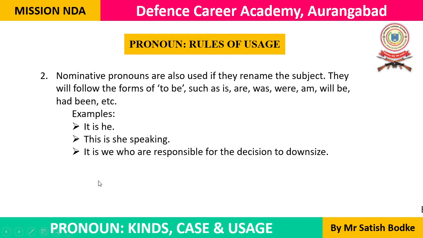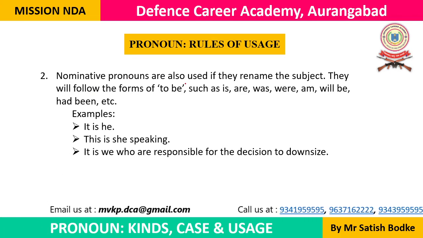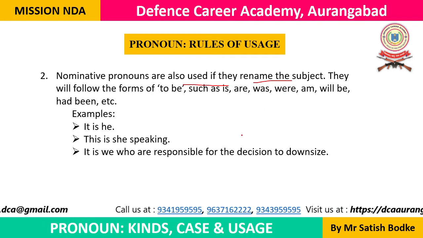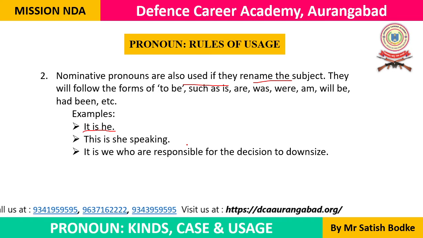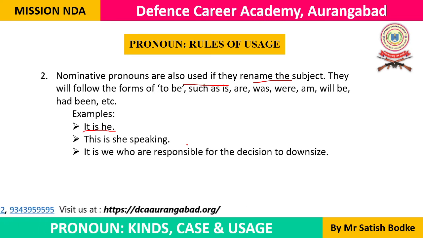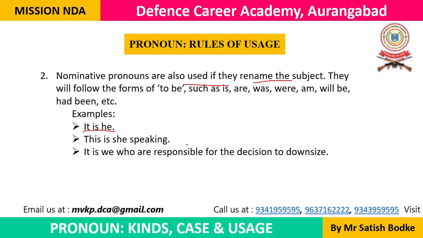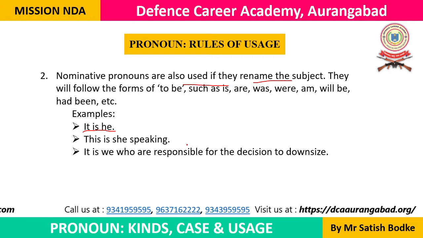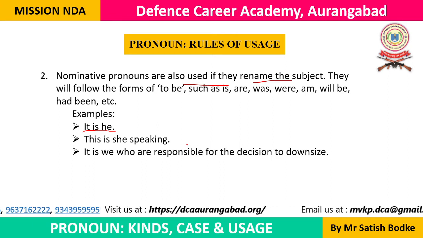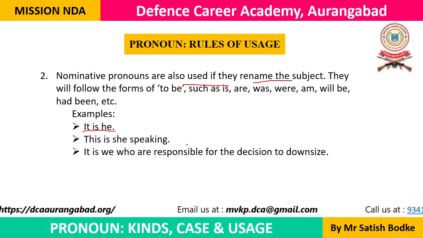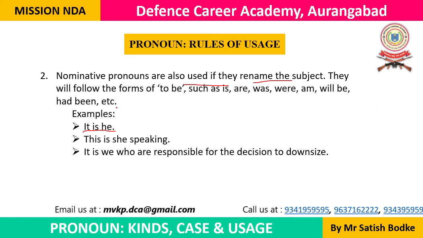Now, the second rule for using a pronoun correctly. Nominative case pronouns are also used if they rename the subject. For example, it is he. Who is over there? Yes, it's I. We say it is I. If someone is knocking at the door, you ask from inside, who's over there? And the person says, it's I. Sometimes people say it's me. That is acceptable in informal English, but in formal English, you will have to use the nominative case of the pronoun.